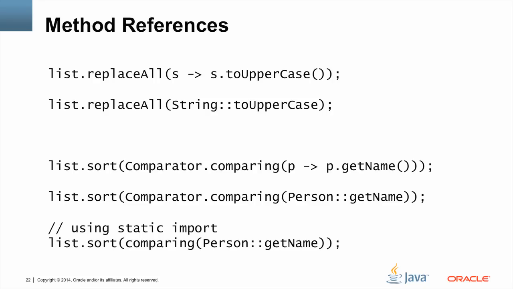This last example shows the use of the pre-existing static import feature to make the code more concise. Notice how making the code concise enables the code to read more like what it's doing. In this case, we take a list and sort it by comparing the person by name.